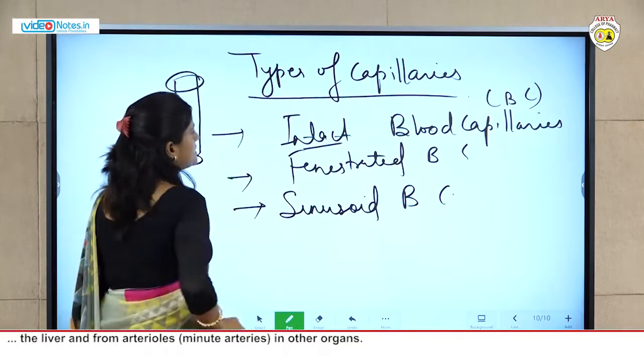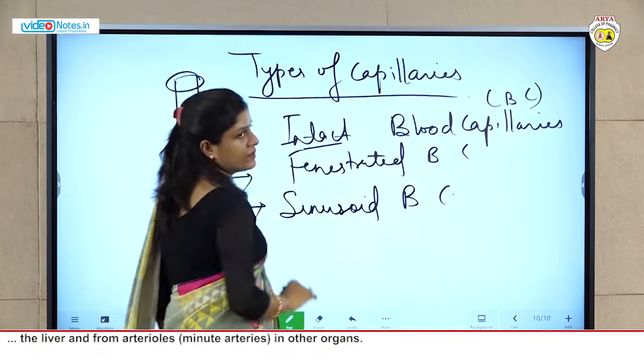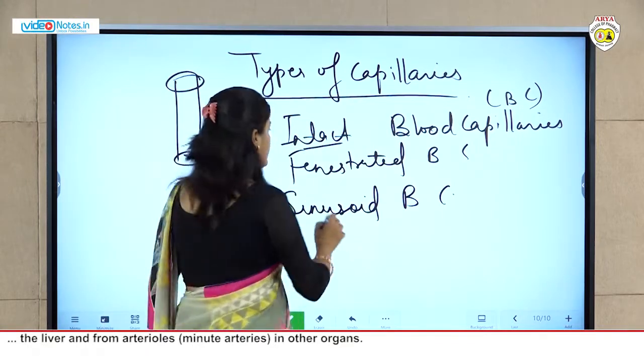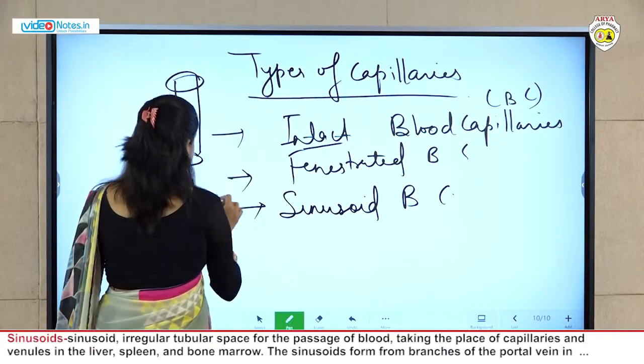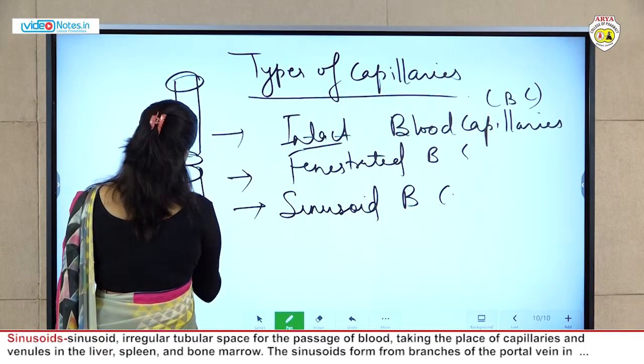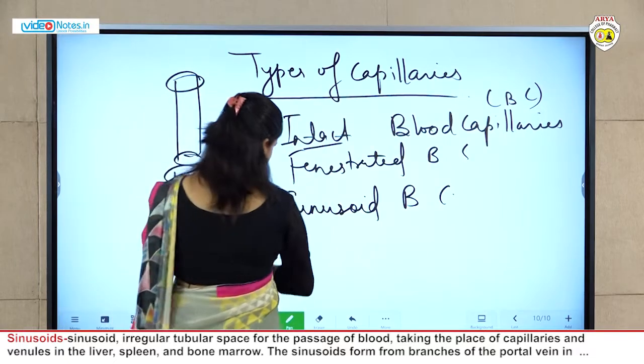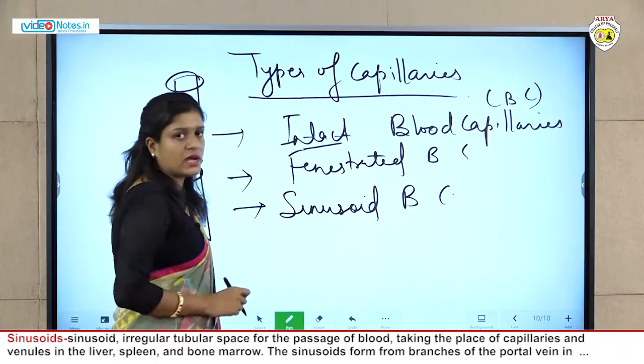Fenestrated capillaries are such type where pores, perforations, minute apertures are present.